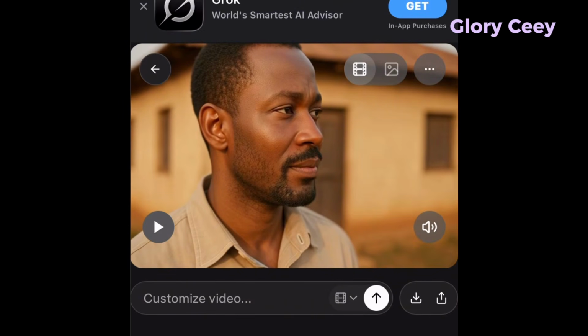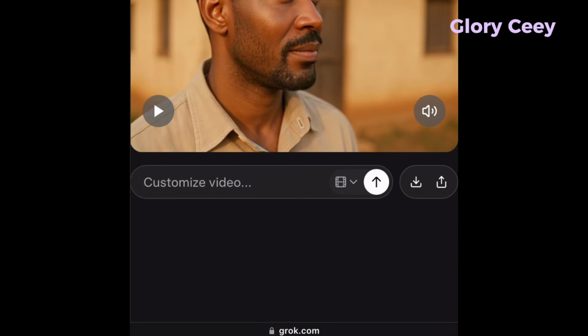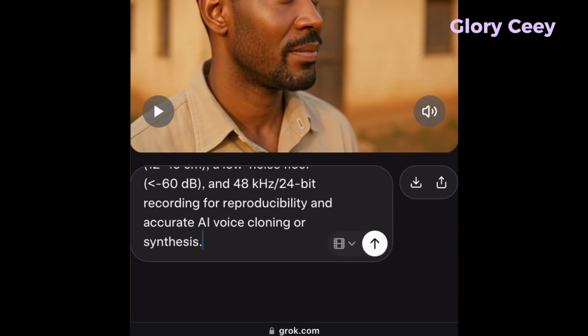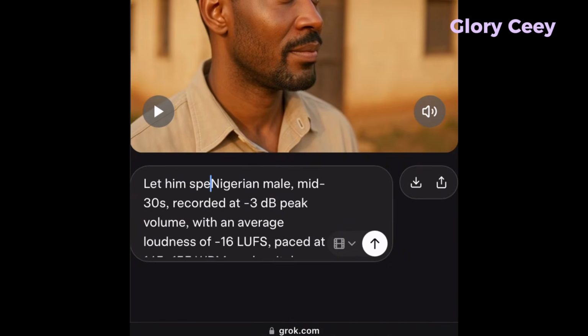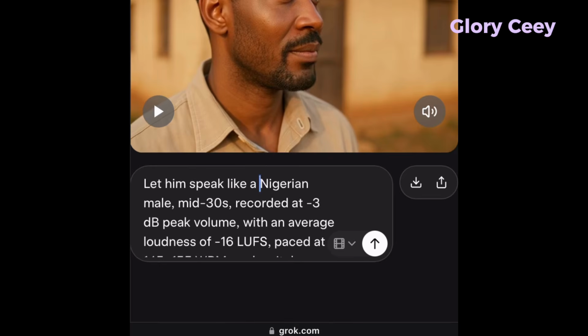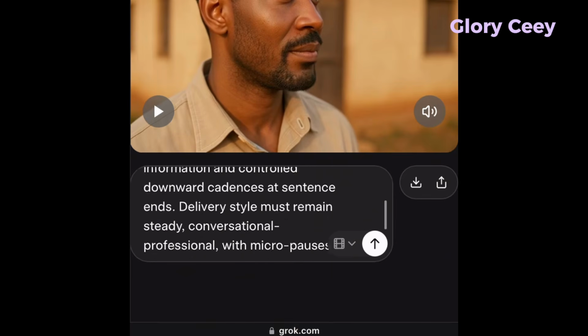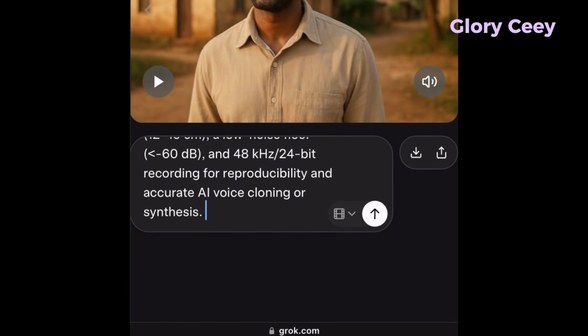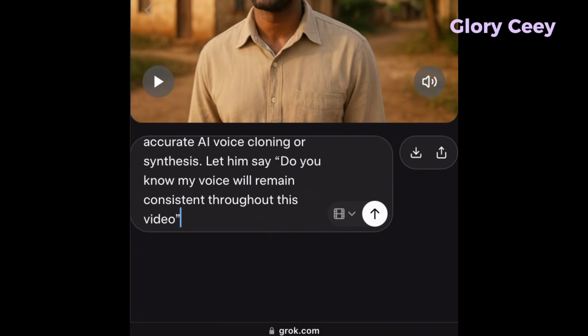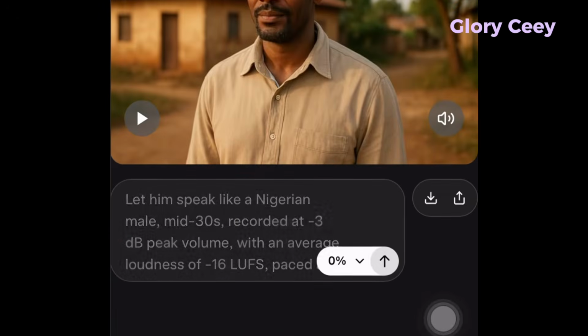So what I'm going to do is to just come down here and type. This place that says customize video, I'll paste there. Then up here I'm going to say, let him speak like a Nigerian male. So your prompt is already there. At the end of your script, you're going to put what exactly you want him to say. You can just put, let him say, do you know my voice will remain consistent throughout this video? So what you want to do is to go ahead and send it.